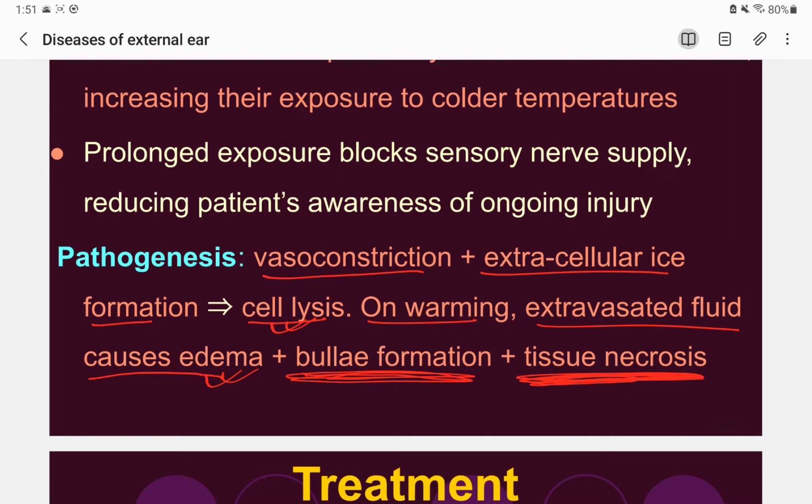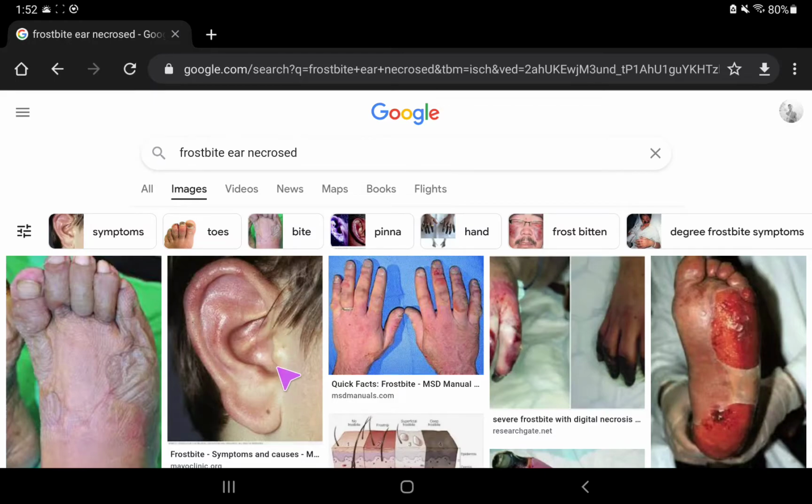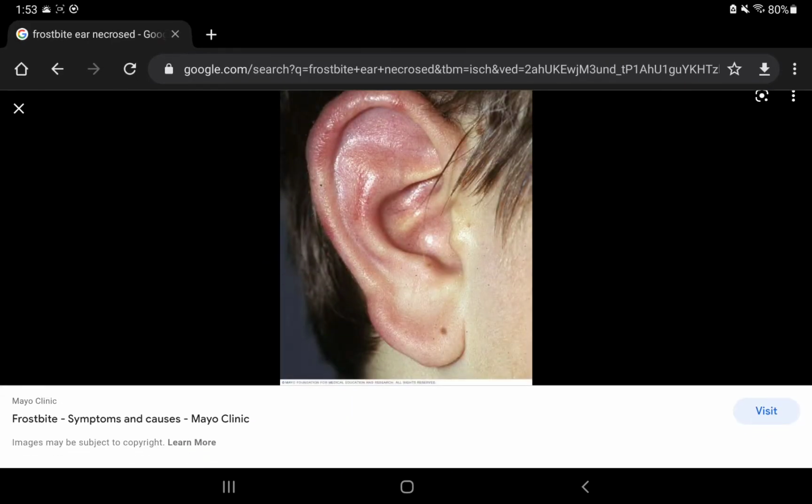So that's frostbite, right? Let's see some frostbite images here. This is the early stage of frostbite, and we can see it is edematous. Frostbite also occurs in other organs, like the fingertips and the legs, so it is in process. It is not only limited to the ear but also other organs. Here in the early stage you can see it is edematous.